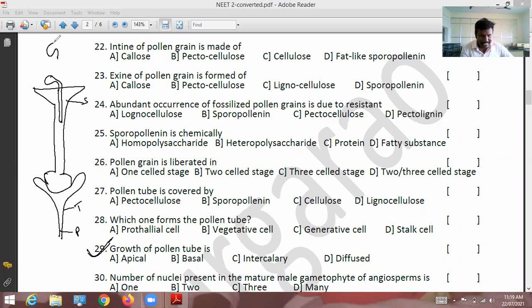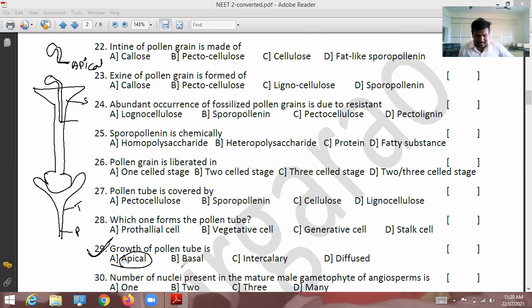See, this is the end region, and this end region grows. Only one answer. Yes, apical. This is the apex, the apical end.